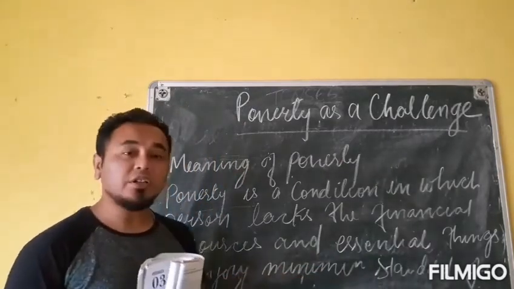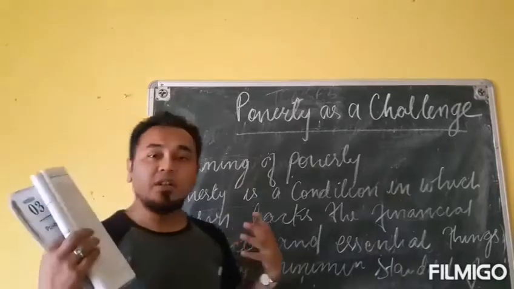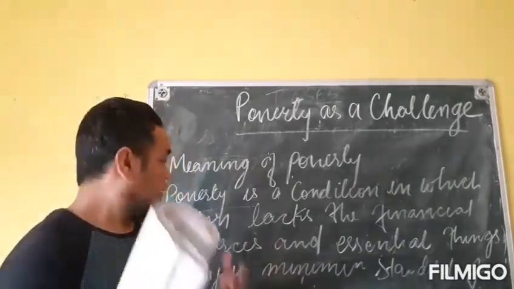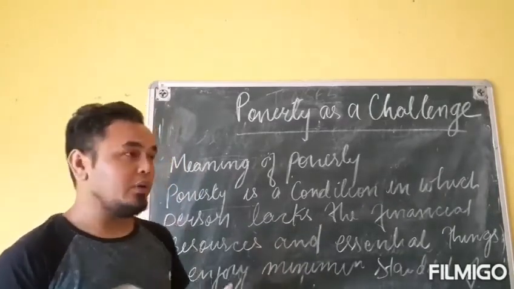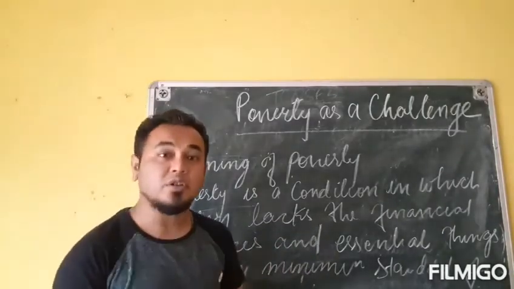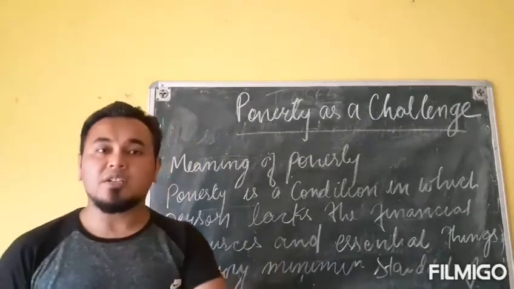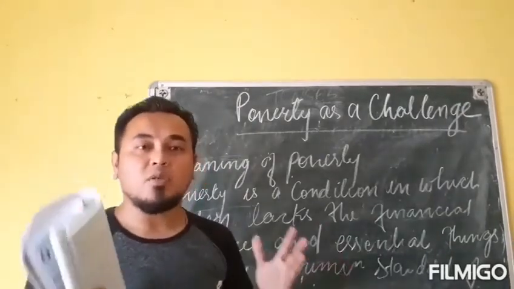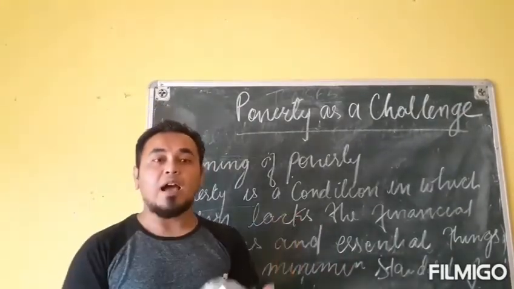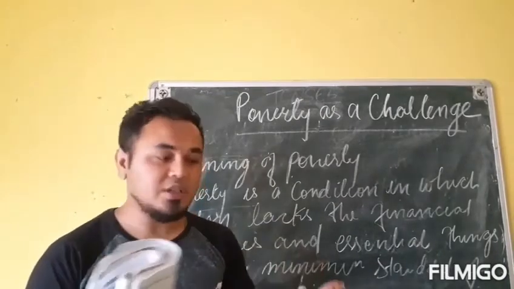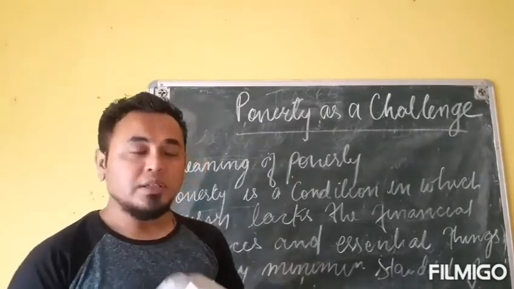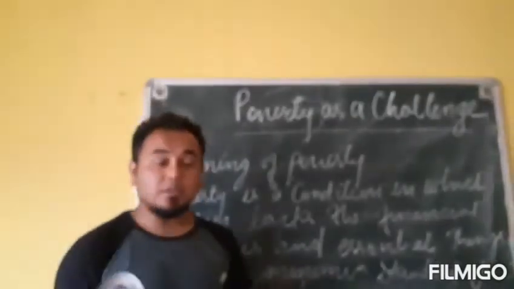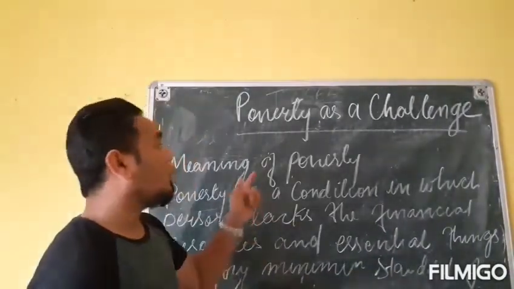When people don't have the financial resources and essential commodities to maintain the standard of living, that is known as poverty. We can also consider that when people have no food, no clothes, no home, that is also known as poverty.